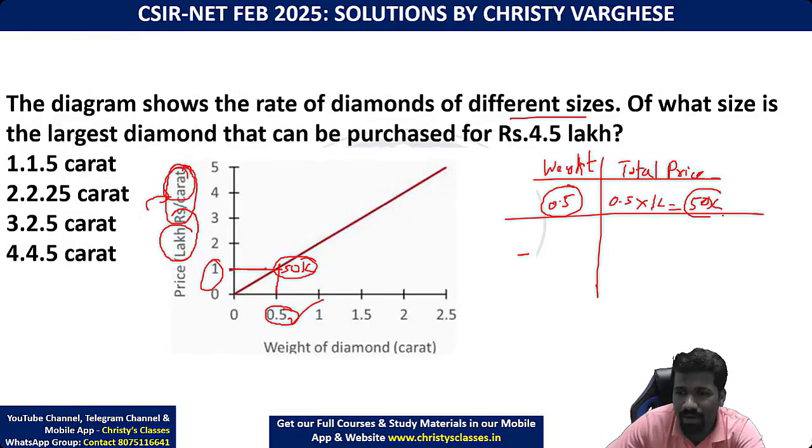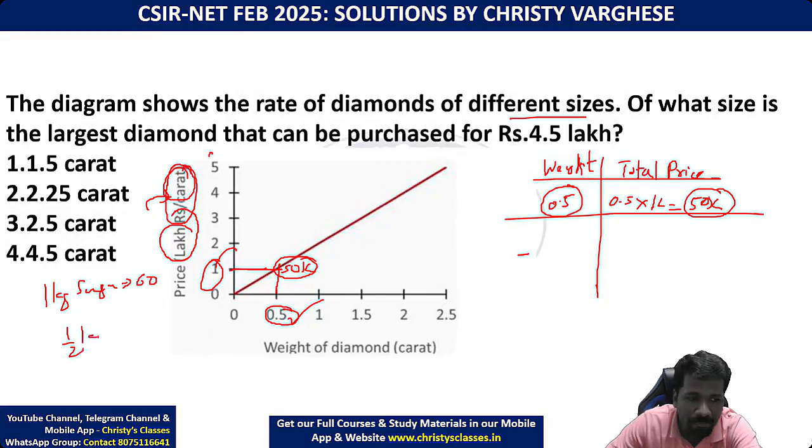Did you all understand why this is 50,000? In the data interpretation chapter, I will be discussing this kind of question in detail. That time I will explain more about it. Again, if you are not getting this idea, I'll tell you. For example, in a supermarket, they are telling 1 kg sugar price is 60 rupees. But there is a half kg packet available. Do you have to give 60 rupees for that? No. If a half kg packet is available, you only have to pay 30 rupees. Same logic. Half kg means 0.5 kg.